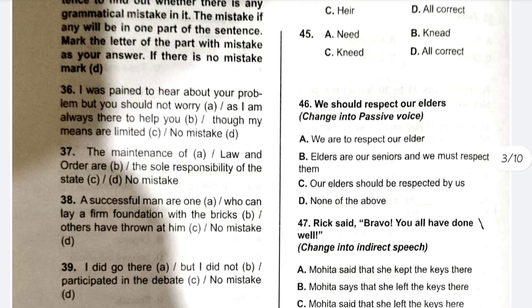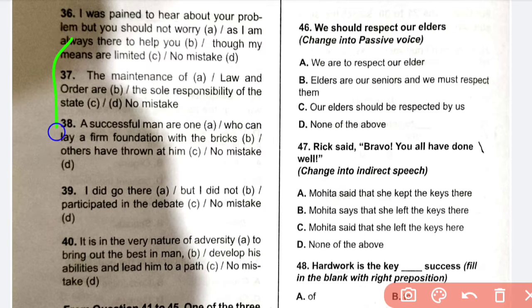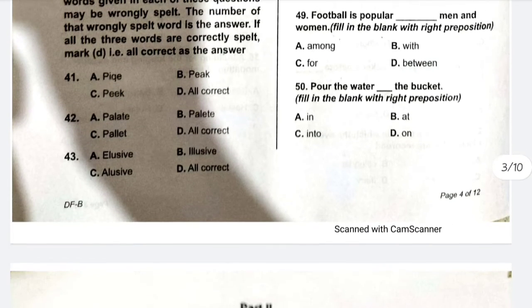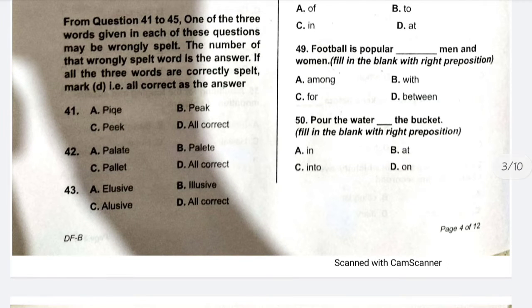35 and 36. 36 to 40, I'm not sure, so I will not do this. 36 to 40. Then the number of that wrongly spelled word is the answer. Okay, wrongly spelled word. We have to check which one is the wrongly spelled word. 41 is A, P-I-Q-E. The correct spelling is P-I-Q-U-E. 42, correct spelling, wrong spelling. 42 is B, palit.